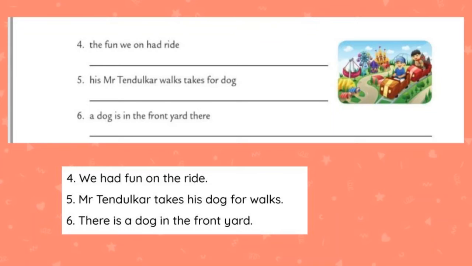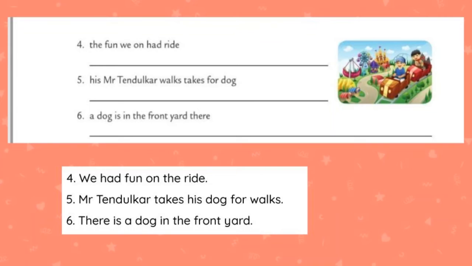Let's move to the next one. "A dog is in the front yard there." So simple, it is a simple sentence. I think you should write, there is a dog. There is a dog in the front yard. That's all. The letter T should be in capital letter, because already I said that whatever we are starting, the first letter we write should be in capital. At the end of the statement we have to put a full stop.